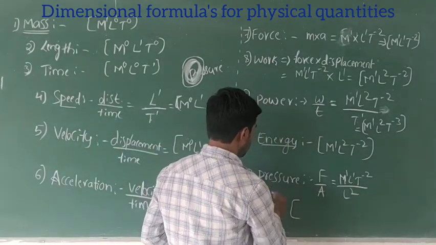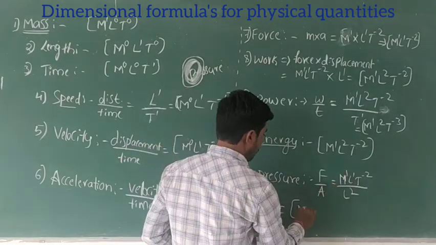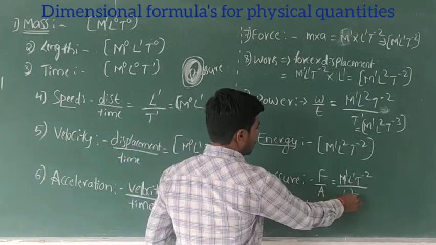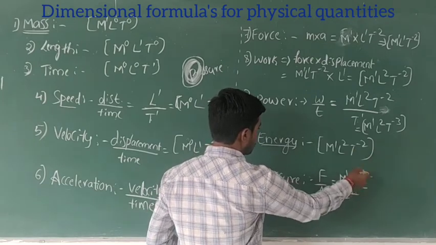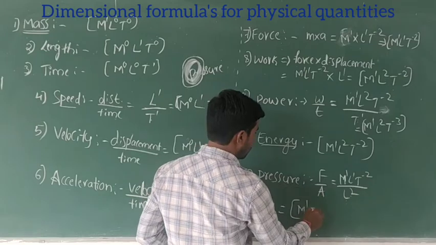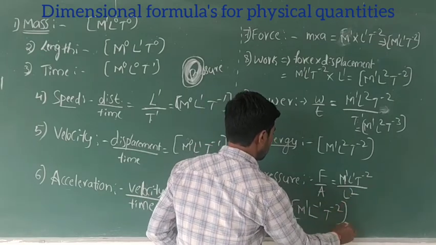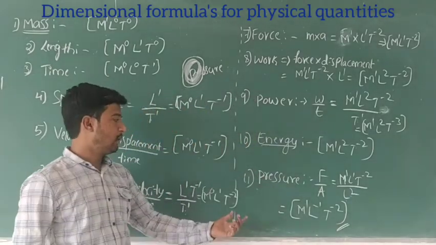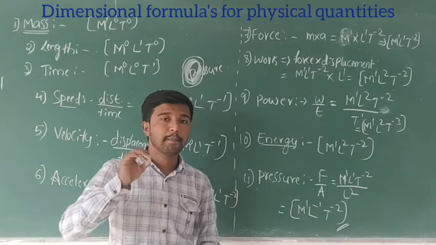So the dimensional formula of pressure is M power 1, L power 1 divided by L to the power 2, so L to the power minus 1, and t to the power minus 2. This is the way to write the dimensional formula for pressure.